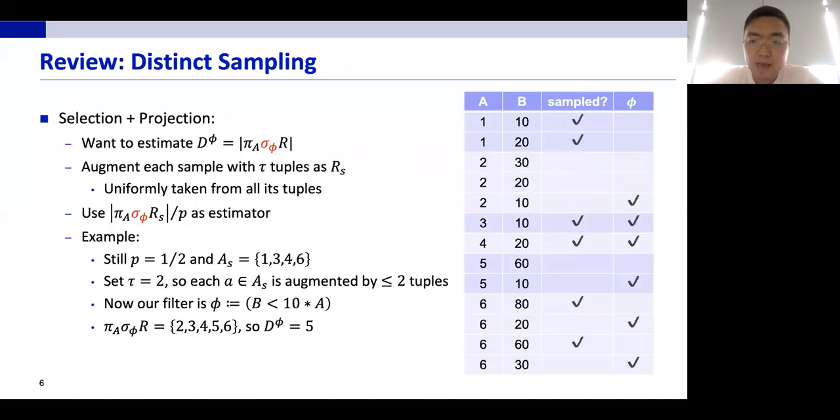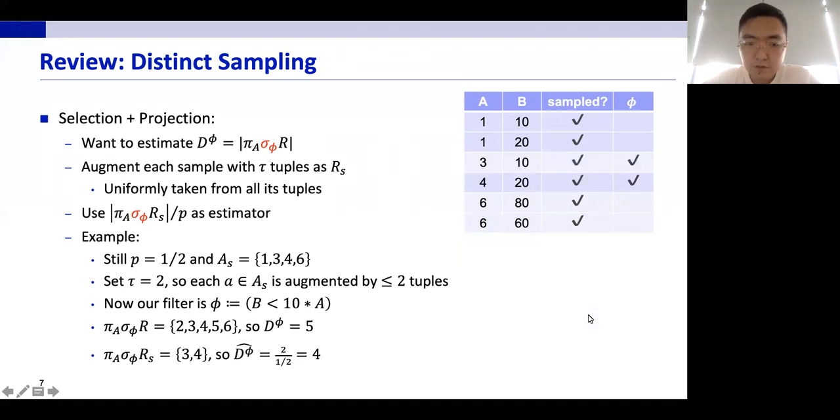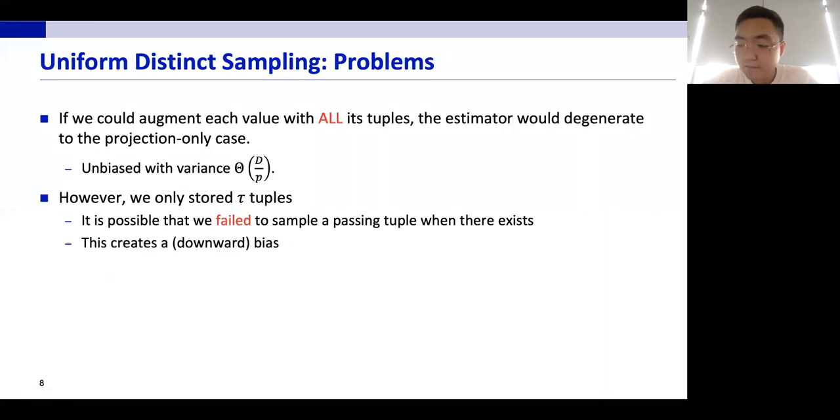Looking back into our example, for value 6, it has 2 tuples that pass the filter, but we are unfortunate that our sample did not catch that. And so we don't have a passing tuple sampled for value 6. And this indeed creates a downward bias.